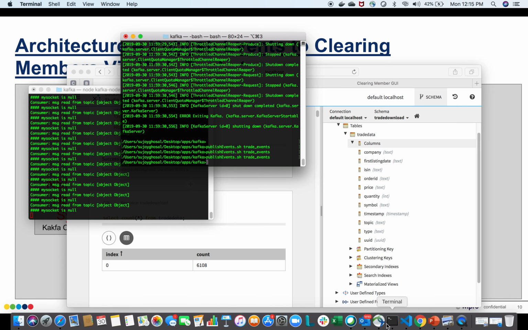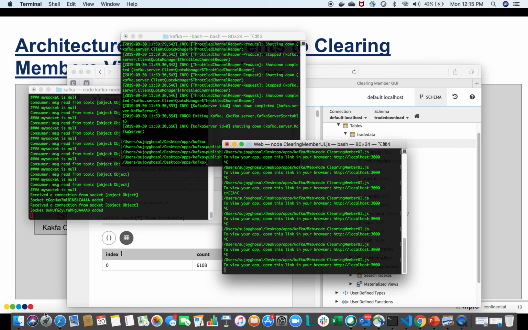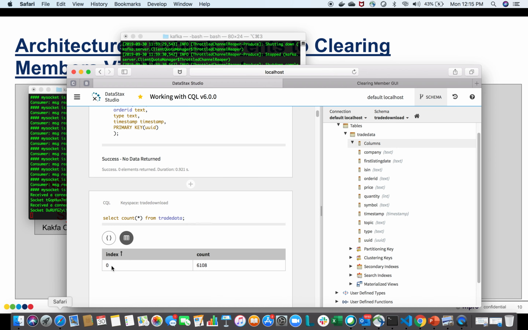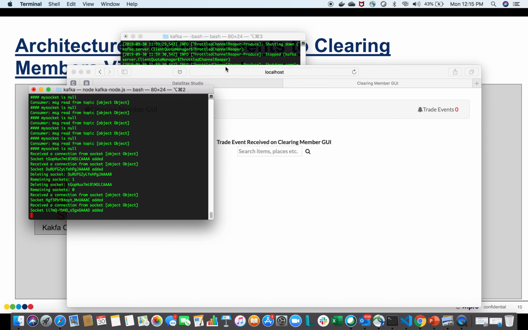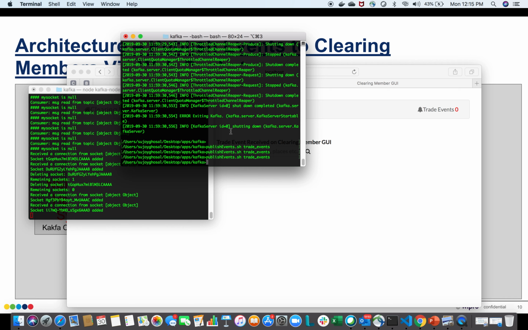And we are also running an Angular web application, as I showed on the client side, which represents a clearing member application. So that looks like this. So here we have a clearing member application. So now I'm going to run a simulator which basically publishes trade events to the Kafka topic.